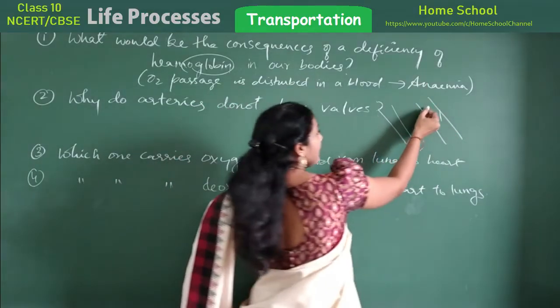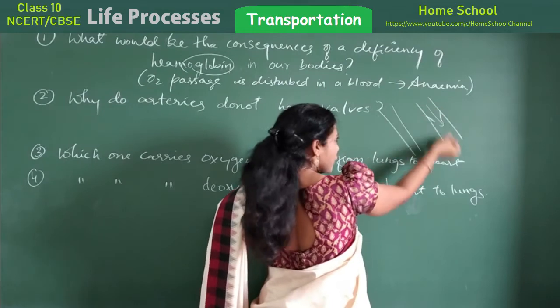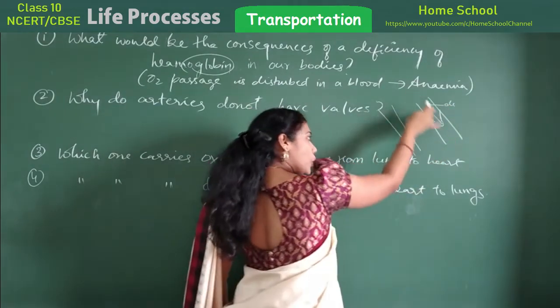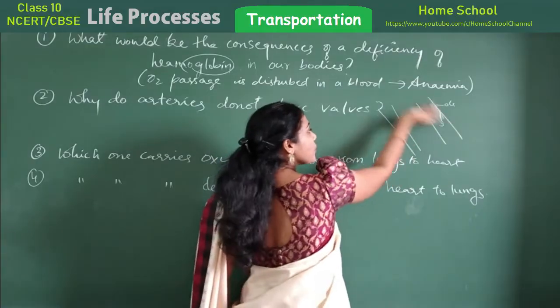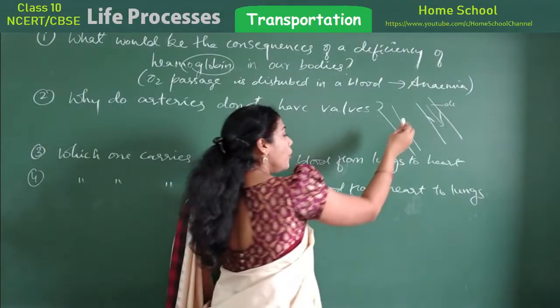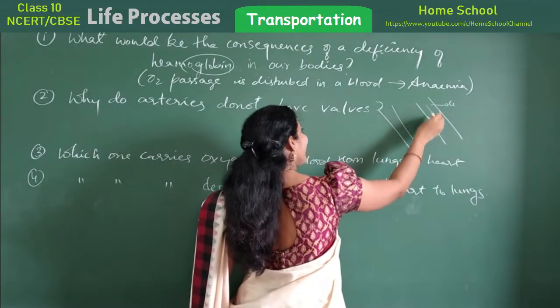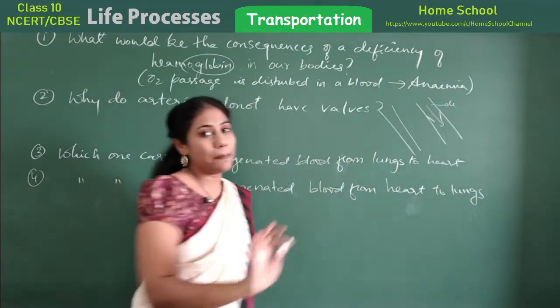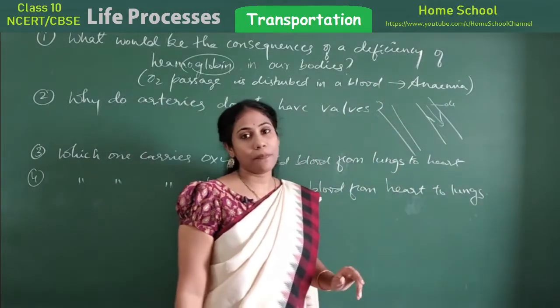So if the blood is coming in this direction, because it's a deoxygenated blood, guys, an impure blood, it should go in only one direction. If it is going back, what is the use? It shouldn't go back. So the valve will prevent the backflow of the blood. That is the duty of the valve.